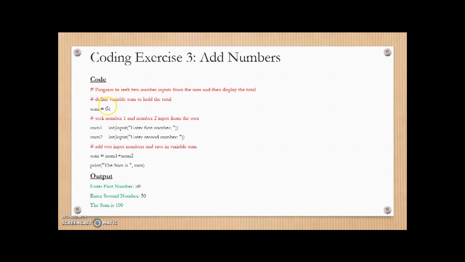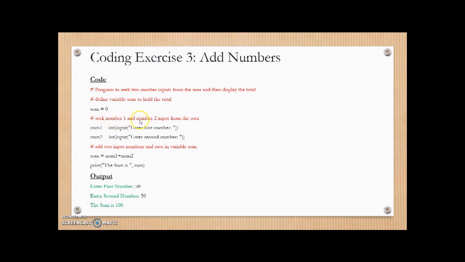So here, we'll be adding two numbers. We'll be seeking two numbers from the user, and we'll be saving the results in a variable called sum. So here we are defining a variable. If you remember, we discussed this concept of a variable, and we want to save the sum of two numbers in a variable. So this is the interim result we want to save, and we are defining a variable called sum, which is equal to 0.